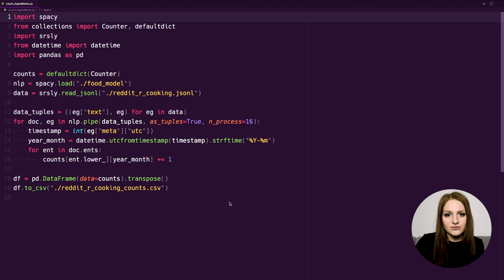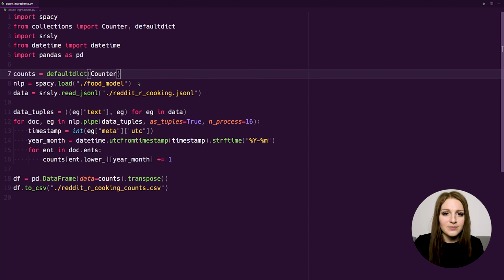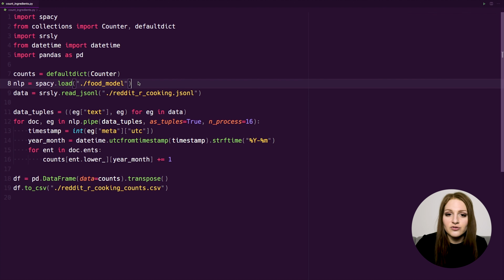And here's a little Python script that I wrote to do this. It's pretty straightforward. We start with a dictionary of counters so that we can count all timestamps for all entities. And the model we saved out after training is a regular loadable spaCy model. So we can pass the path to spaCy.load and we can start using it right away.